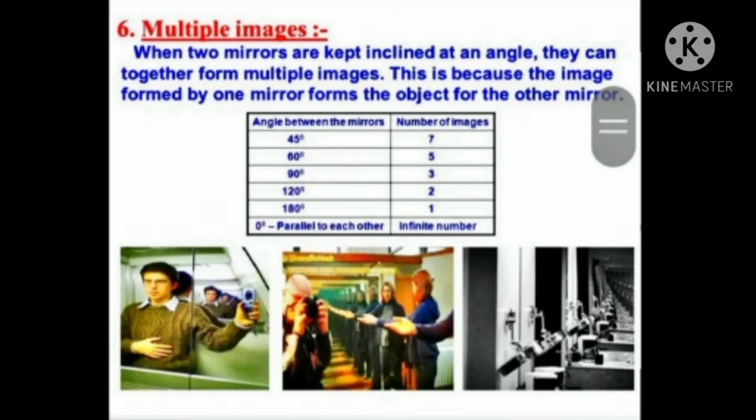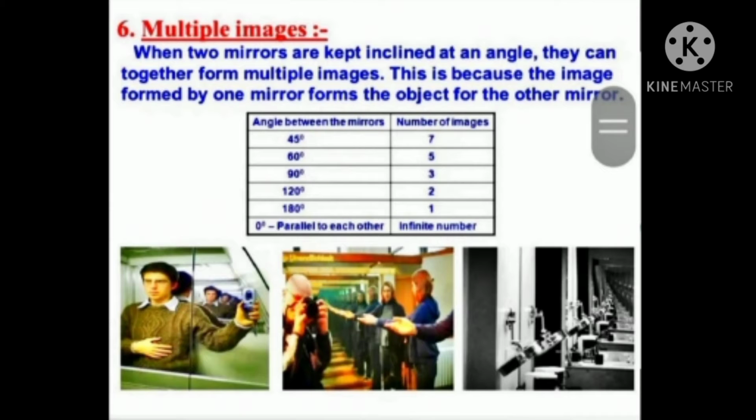Now in the table, it is given the angle between the two mirrors and the number of images formed. For example, when the angle between the two mirrors is 45 degree, then the number of images is equal to 7. When the angle is 60 degree, then the number of images will be 5.